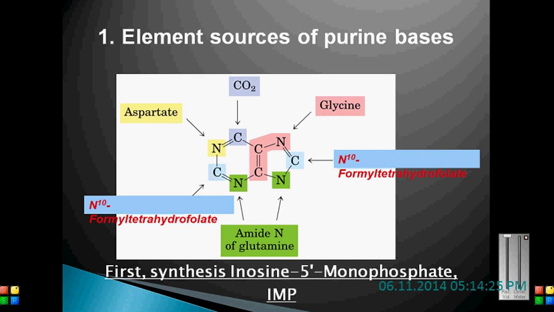Before we go further, kindly go through this diagram and memorize these things. Many questions have already been raised in the CSIR regarding the source of a particular carbon. Carbon dioxide acts as a source for one carbon, and glycine acts as an amino donor.